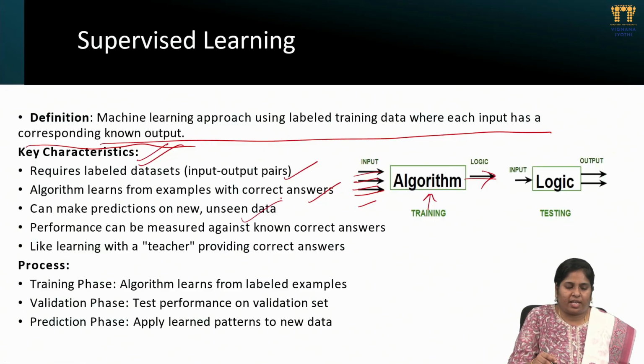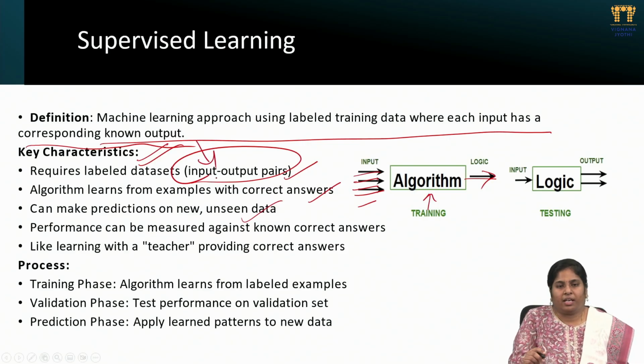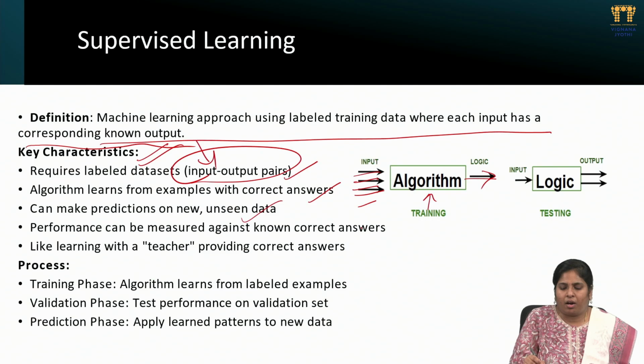Next characteristic is that it can make predictions on new, unseen data, a new data point categorized only under these labels already given or trained by the algorithm. Next, performance can be measured against the known correct answers. It works better if the known or labeled data is already given for testing, like learning with a teacher providing the correct answers.